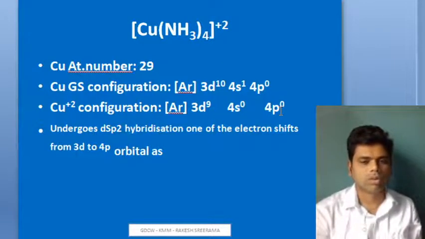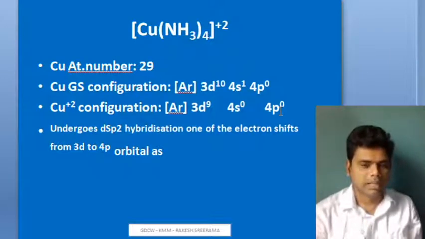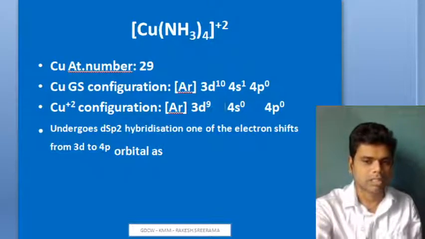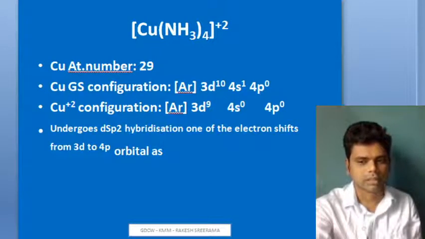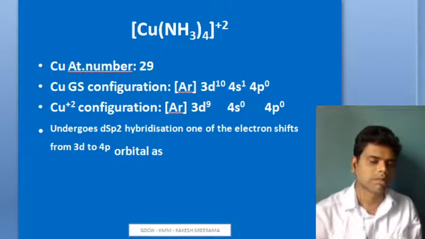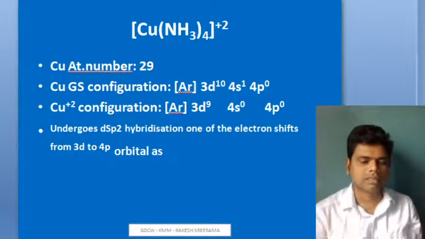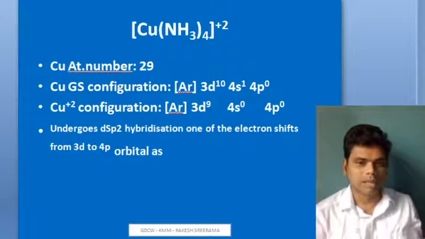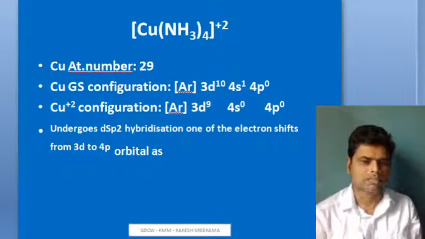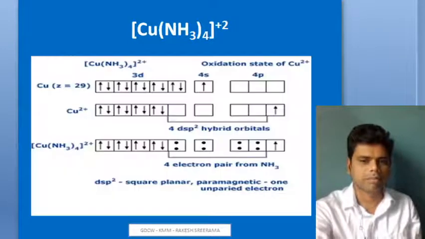Now it has to undergo hybridization, wherein it undergoes dsp2 hybridization. One of the electrons shifts from 3d to 4p. The electron jumps from 3d9 to 4p0. It becomes 3d8 and 4p1. How does it become that? That's a peculiar thing. As we said, this is a hypothetical process. Intermixing of atomic orbitals is a hypothetical process. Since it is a hypothetical process, some possibilities are there.